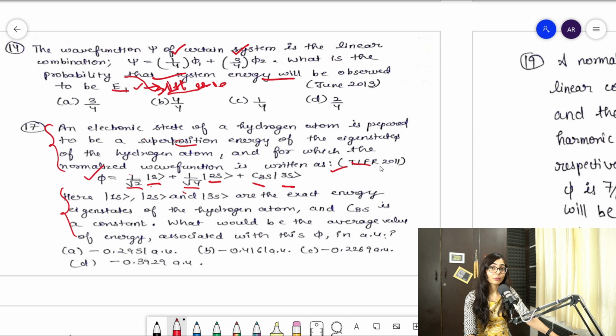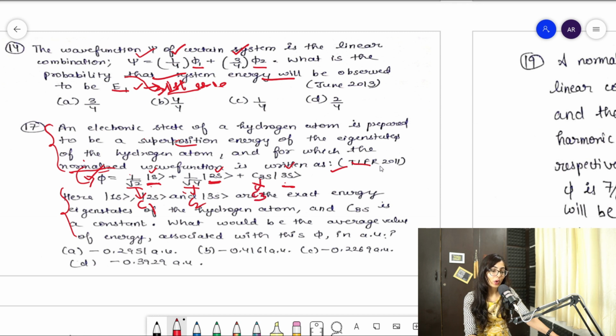And one more thing, how to identify that it is from the superposition principle. Whenever, guys, the wave function is written as a sum of different wave functions, can you see, here also it is the overall wave function which is normalized. It is given that it is normalized, fine. And guys, they will be a linear combination of some wave functions, clear. So it is written 1s, 2s and 3s, and these are the coefficients. You can call this c1, this c2 and this c3, clear.